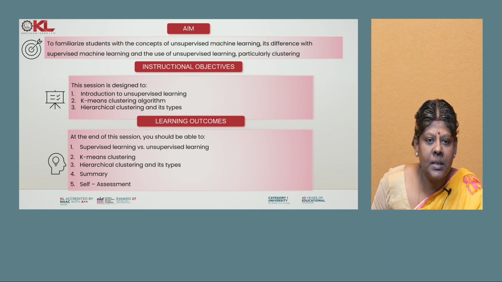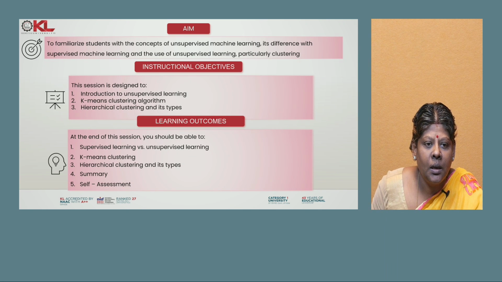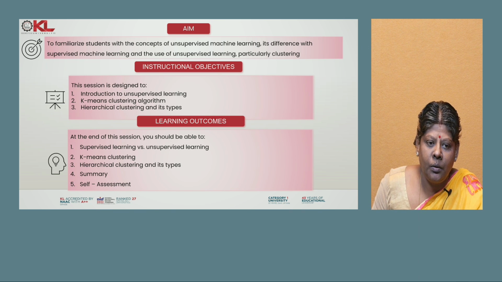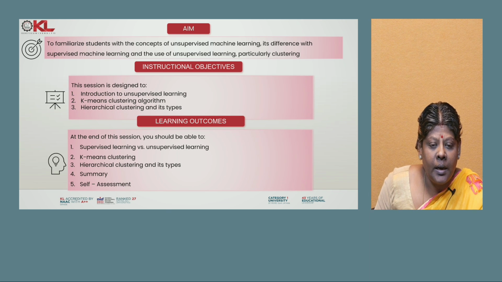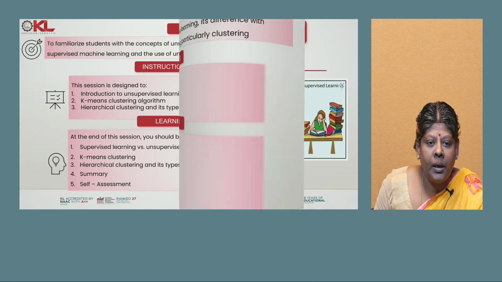The outcome of this course: the students should be able to explain what clustering is, what K-means clustering is, how the K-means clustering algorithm works in the machine learning concept, then hierarchical clustering and its types. Then summary and self assessment.